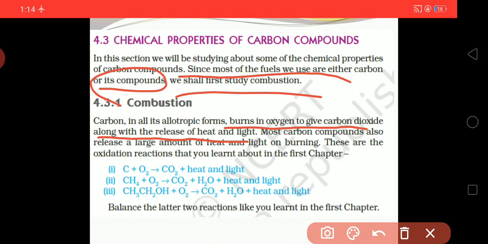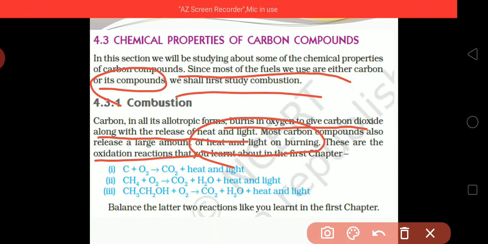Most carbon compounds also release a large amount of heat and light on burning. During burning, heat and light are released, and these are oxidation reactions. In the presence of oxygen it is reacting, so it is said to be an oxidation reaction.